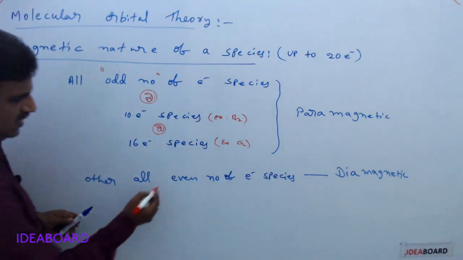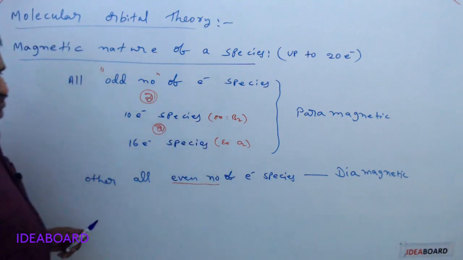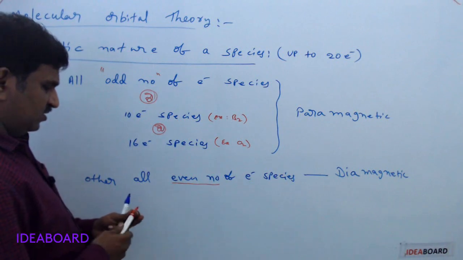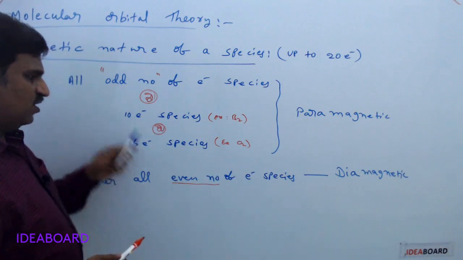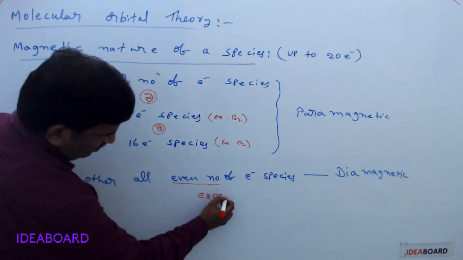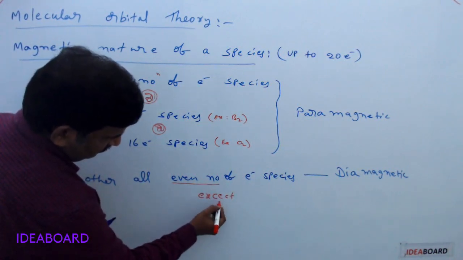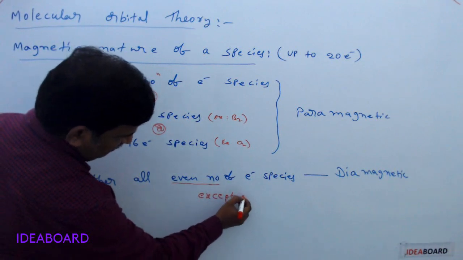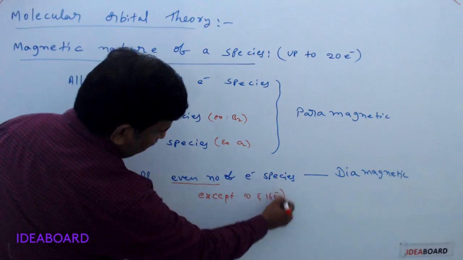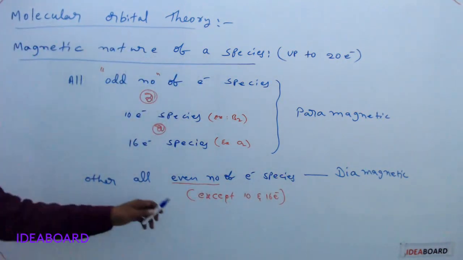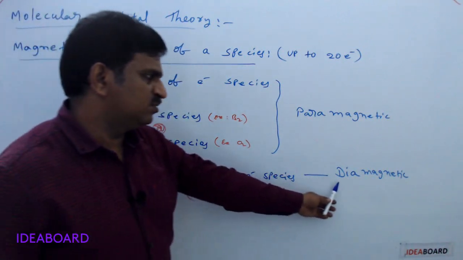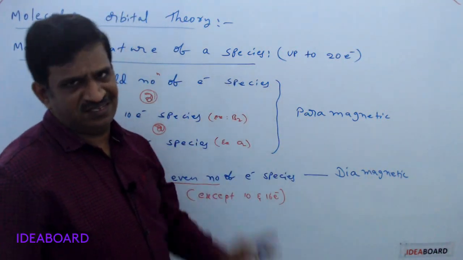All others are even number of electrons. Even number of electrons means 2, 4, 6, 8. It is not 10. Please remember, it is not 10. Even numbers, except, please remember here, except 10 and 16 electrons. Except 10 and 16 electrons, the remaining all even number of electron containing species are diamagnetic.